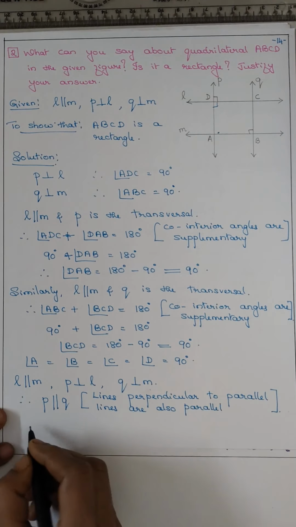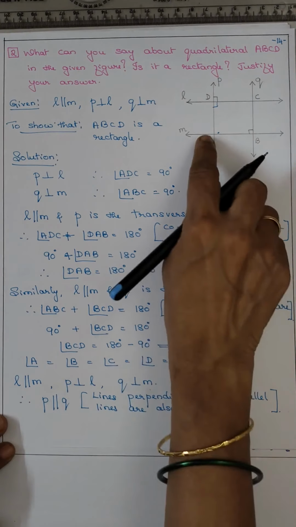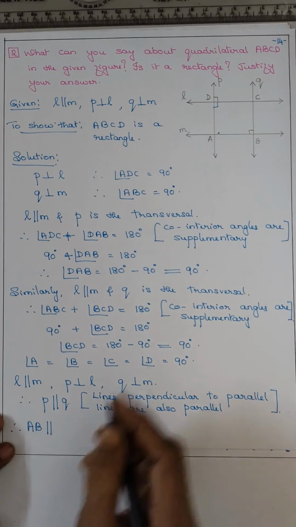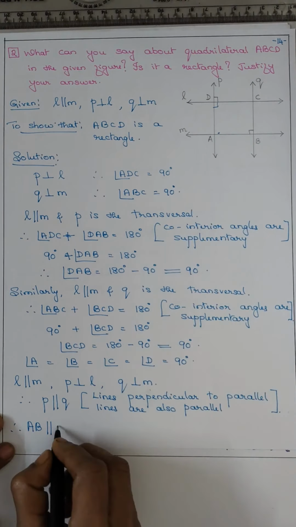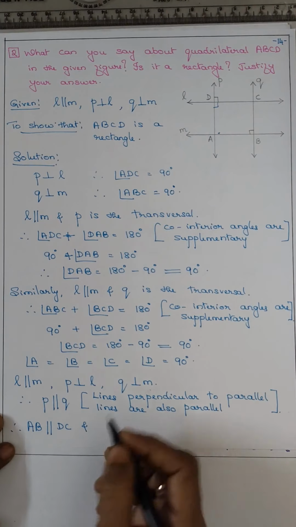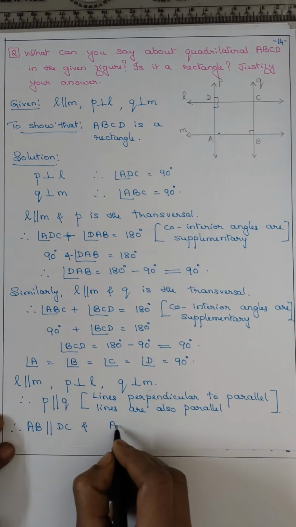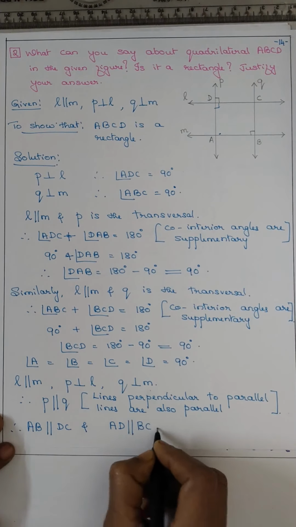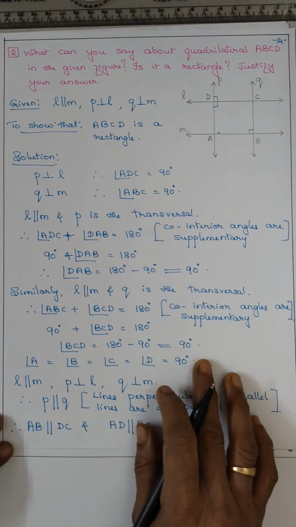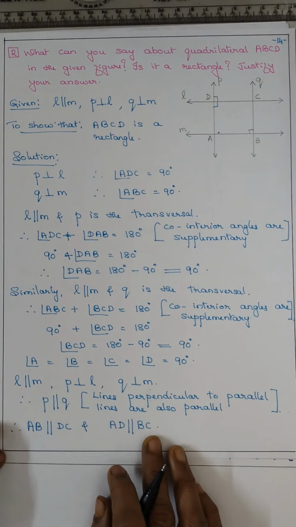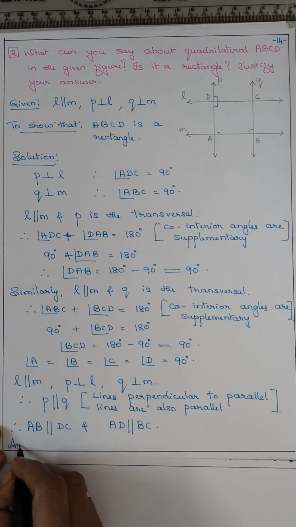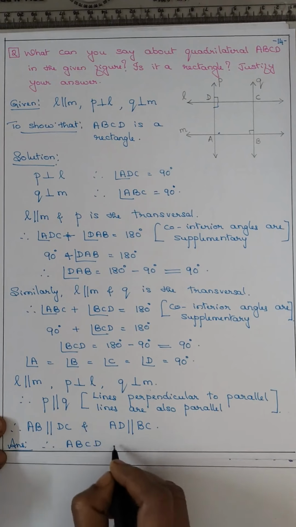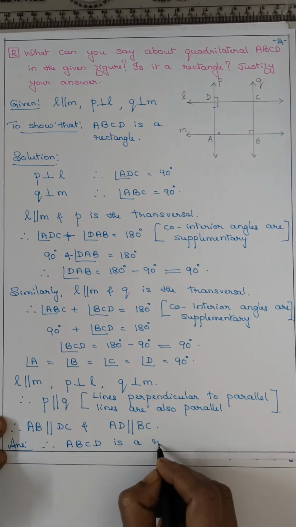That means AB is parallel to DC and AD is parallel to BC. So all corner angles are equal, opposite sides are parallel. Therefore, ABCD is a rectangle.